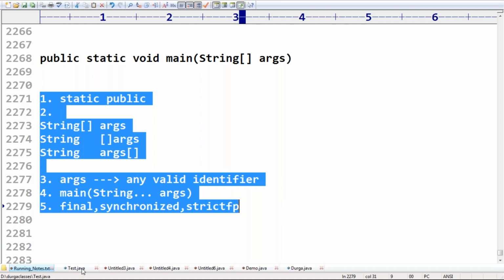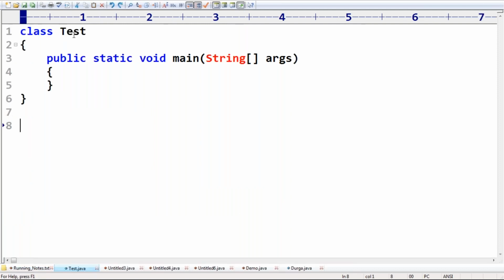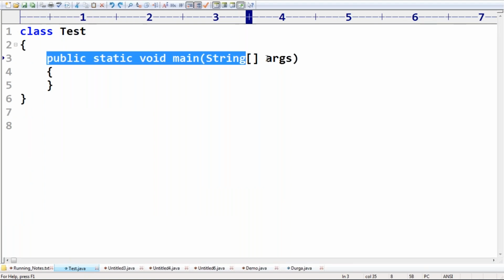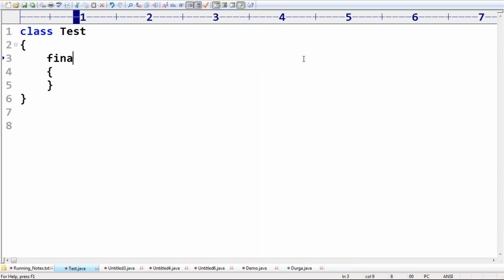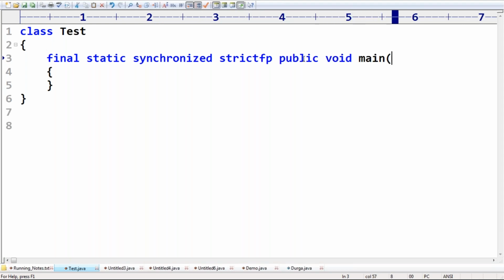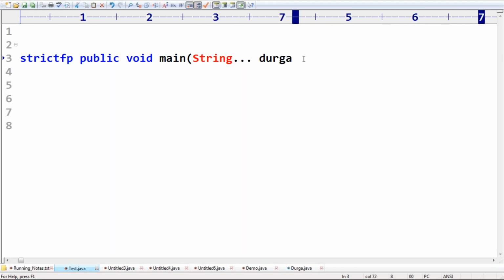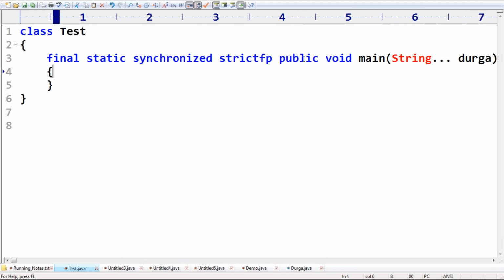Remember it, sir. Now I have one small question. I'm taking a class test, and now I'm taking my main method. Observe: final static synchronized strictfp public void main, then String... Durga.